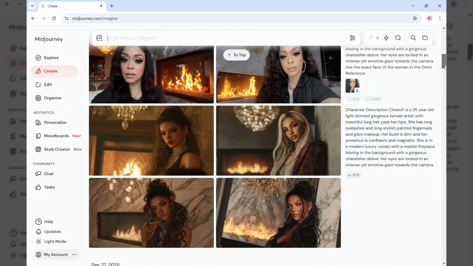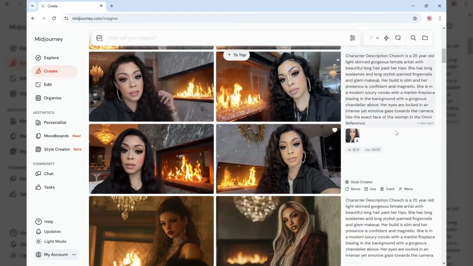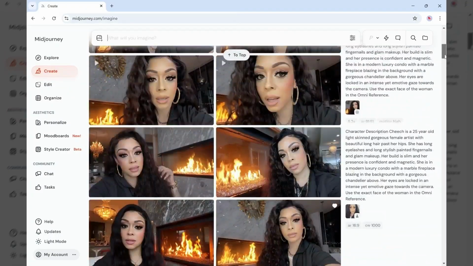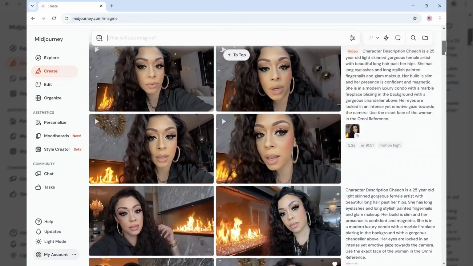So let's see what happens when I use the same prompt, but I give it a reference photo, right? So same prompt, gave it the reference photo, and then here are the options that it comes up with. So that's pretty cool, right? Okay, so let's move on to animation now.